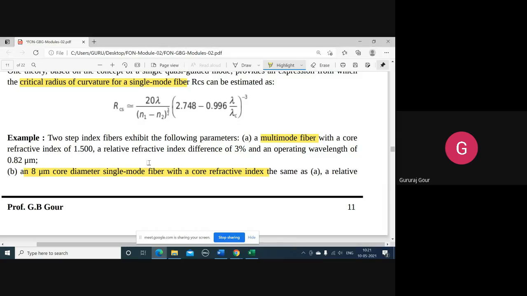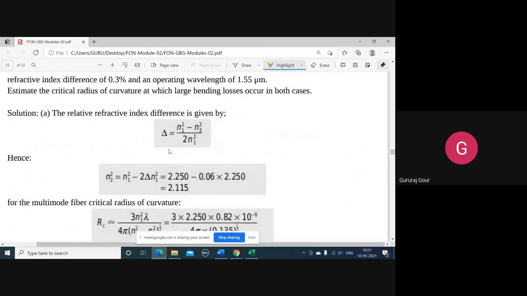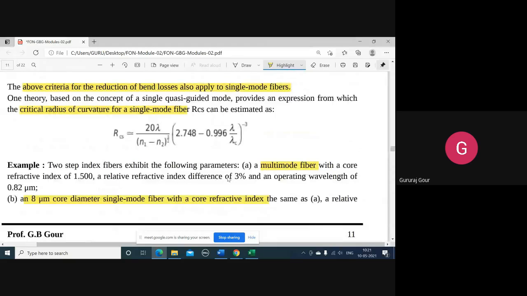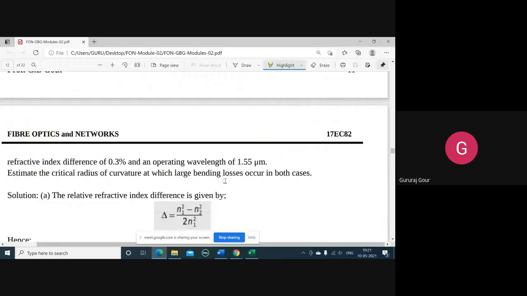The core refractive index n1 is 1.5. The relative refractive index difference is 3%, that is 0.003. And lambda, the operating wavelength, is 0.82 micrometer. What is asked at the end is to estimate the critical radius of curvature.